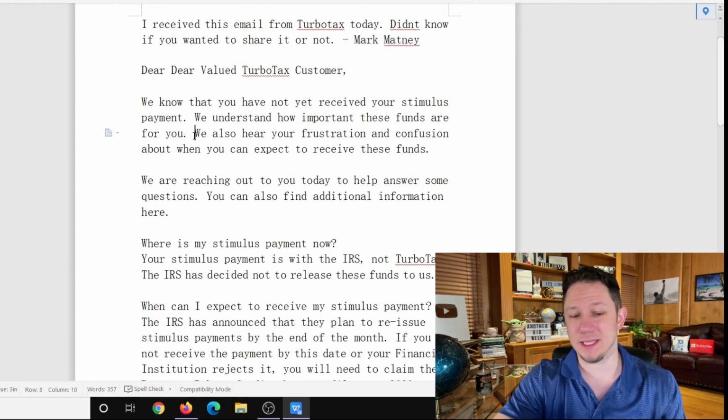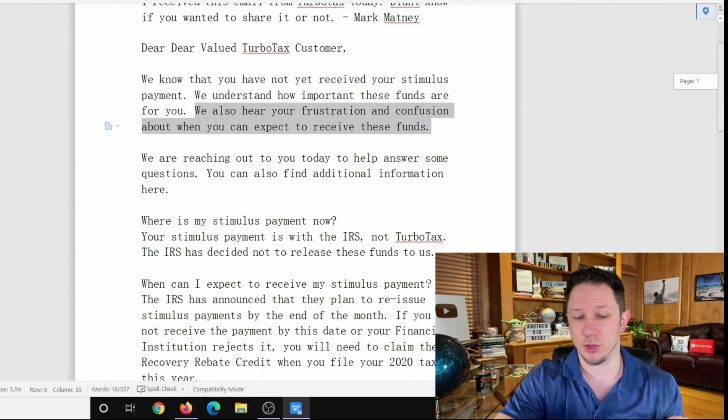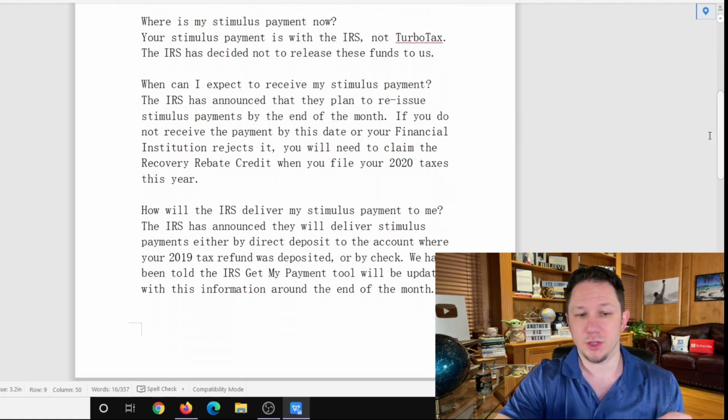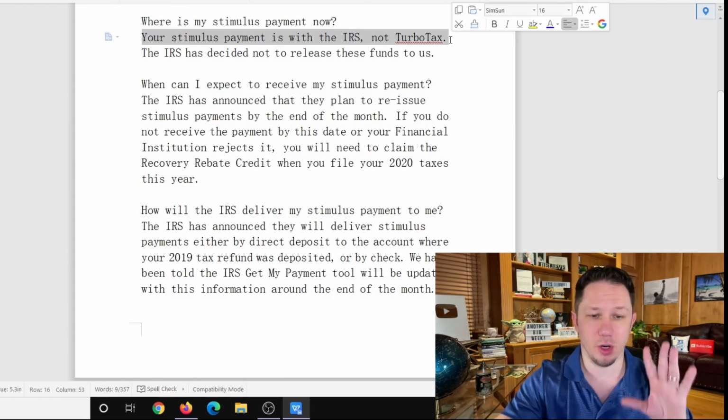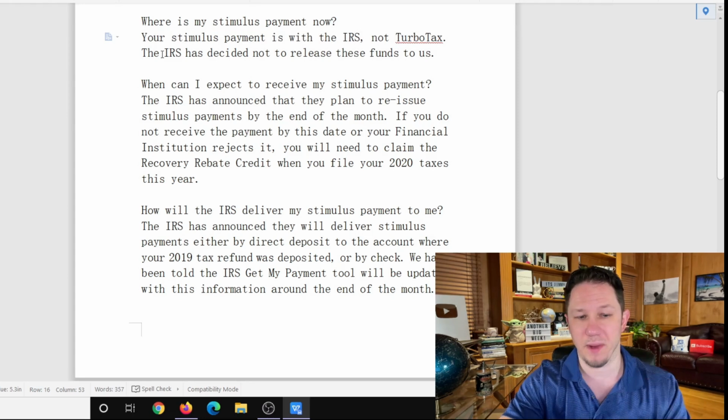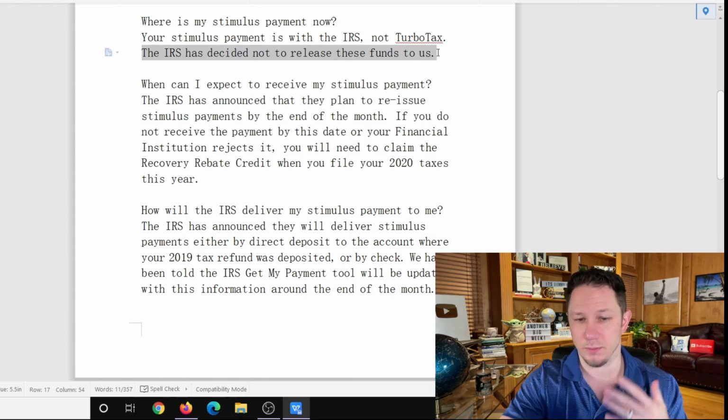This email basically says, we hear your frustration and we want to let you know when you can expect to receive these funds. So where is my stimulus payment now? Your stimulus payment is with the IRS, not TurboTax. Now this applies to other people that aren't with TurboTax. So just bear with me here and just keep that in mind. The IRS has decided not to release these funds to us. This is applicable for other people too.